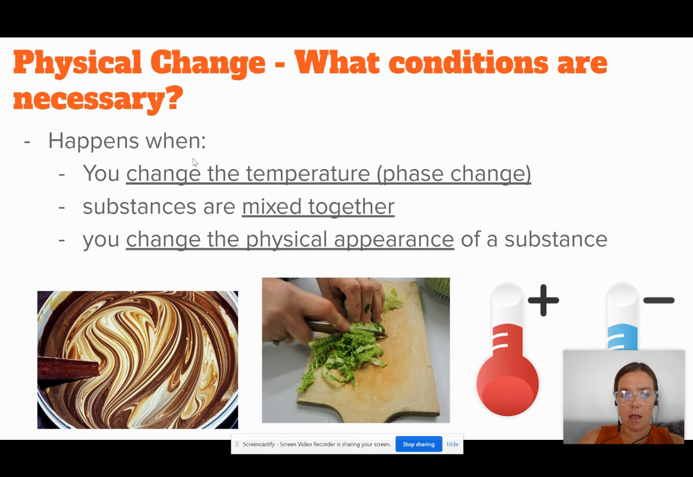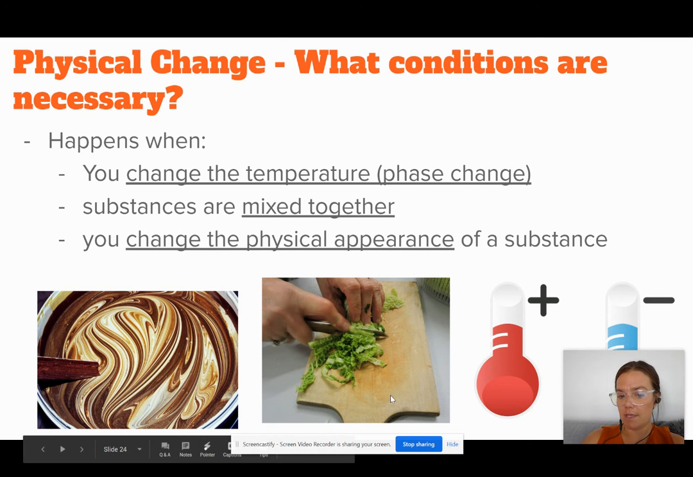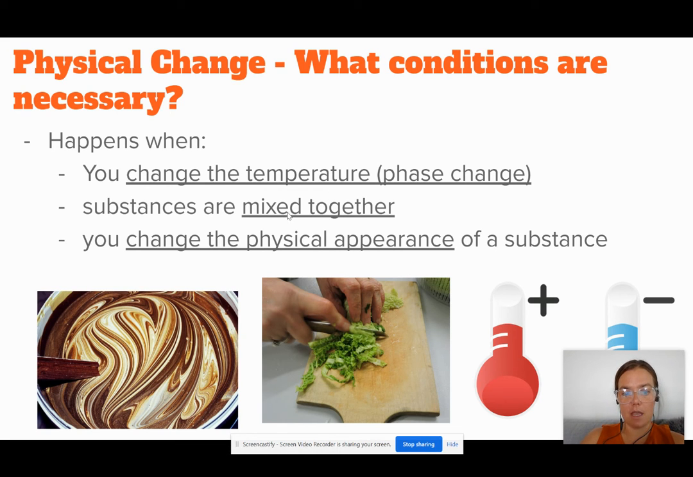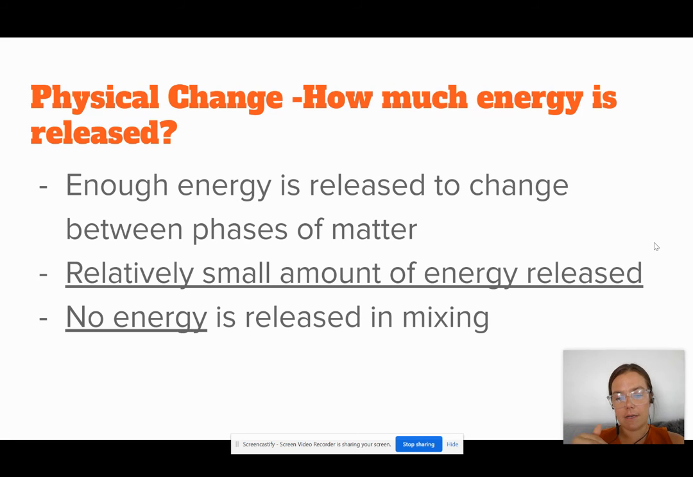Or condense. It happens when substances are mixed together, when things are mixed, or when you just change the outward physical appearance, like we see here, chopping. So what you need to write down in that second box are the underlined statements. Great. Moving down to the third box.